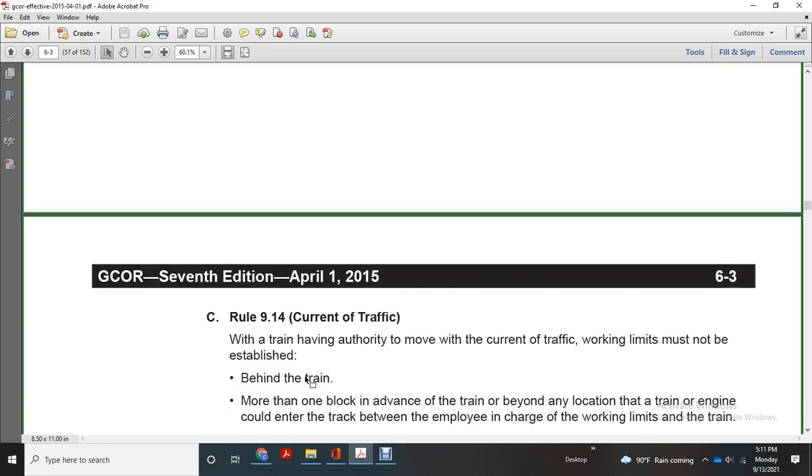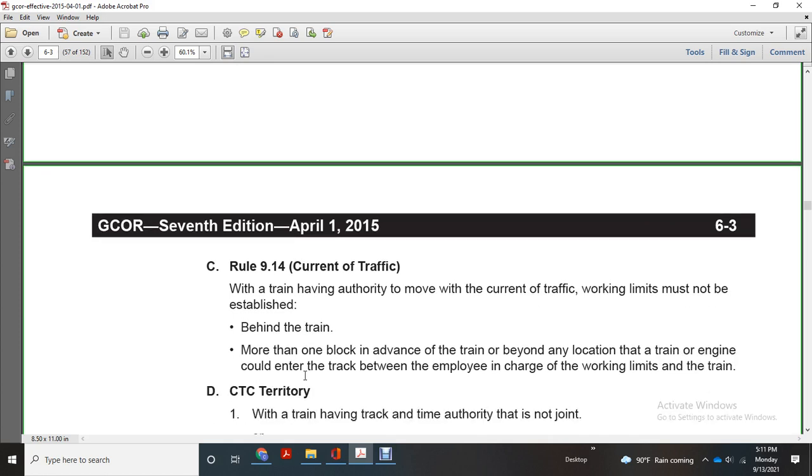Rule 914, current traffic. With the train having the authority to move with current traffic, the working limits must not be established behind the train more than one block in advance of the train, beyond any location the train engine could enter the track between the employee in charge of the working limits and the train.